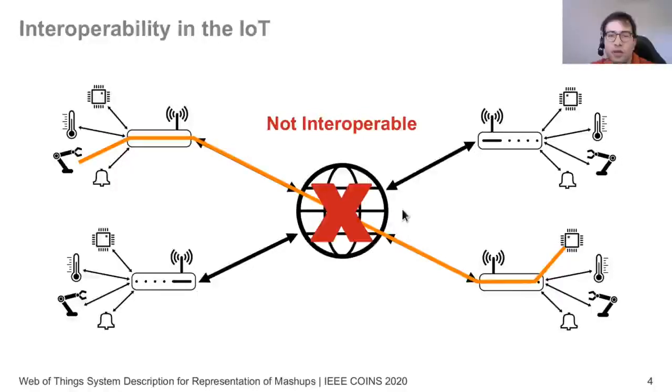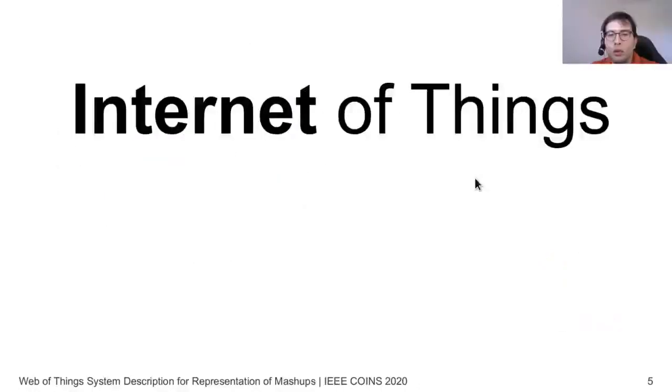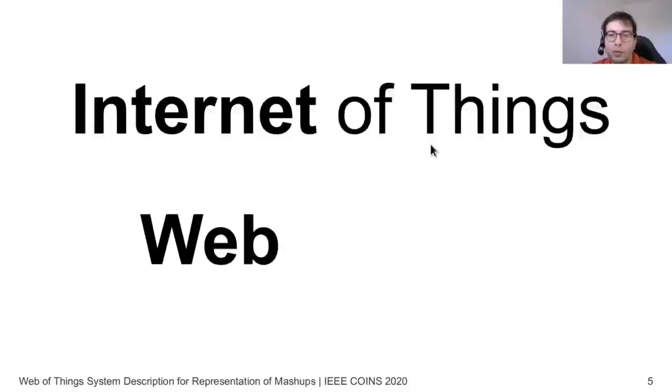And this is actually a big blocker for the Internet of Things, since it doesn't allow us to compose big systems that the internet is promising. So when we talk about Internet of Things, we should actually not forget the word internet in it. And actually, when we think of the internet, we generally also think of the web. And the web actually doesn't have such an interoperability problem.